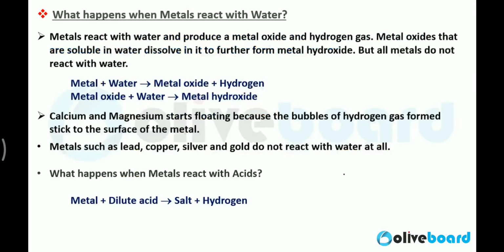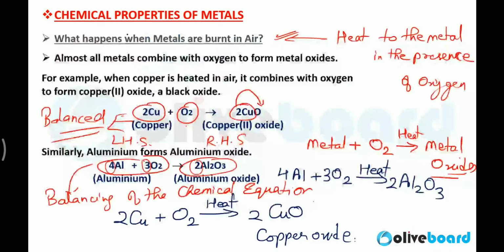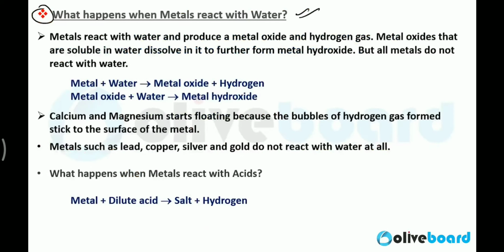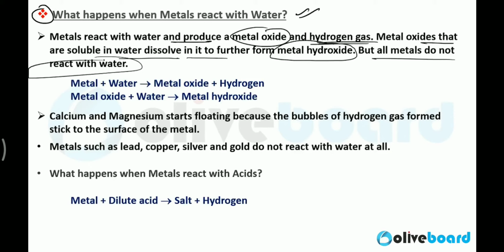Very nice. Next, what happens when metal reacts with water? Now we have just seen what happens when metals are burnt in air, and when metal oxides react with acid, base and water. Now we will discuss metal reacting with water. See here, metal reacts with water and produces metal oxide and hydrogen gas. Metal oxides that are soluble in water dissolve into it further to form metal hydroxide, but all metals do not react with water. Very, very important.